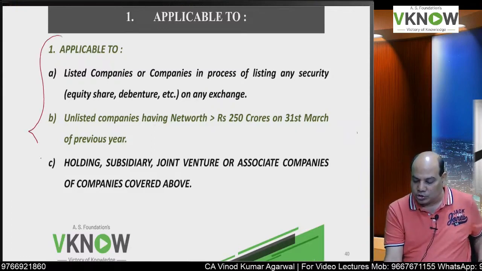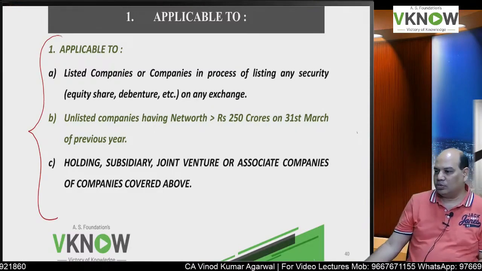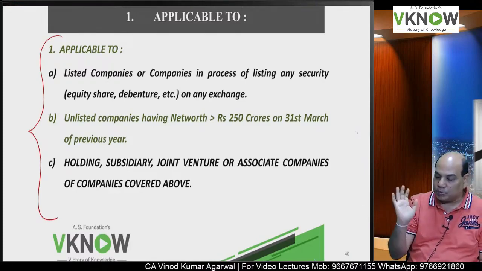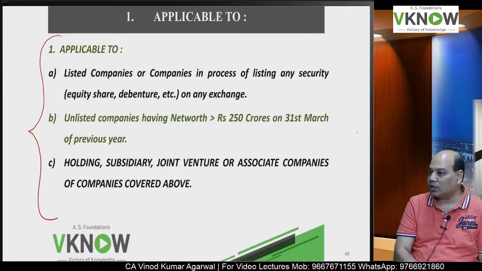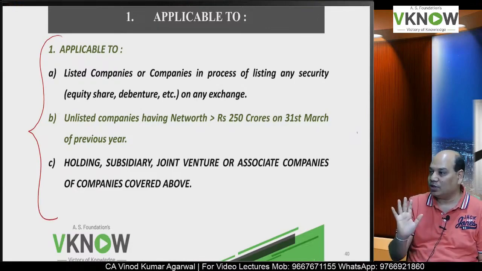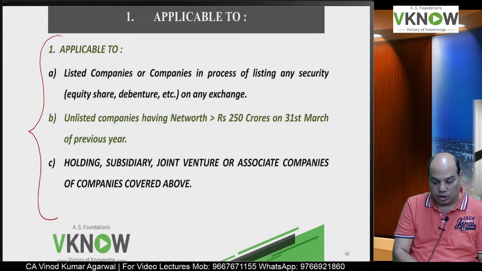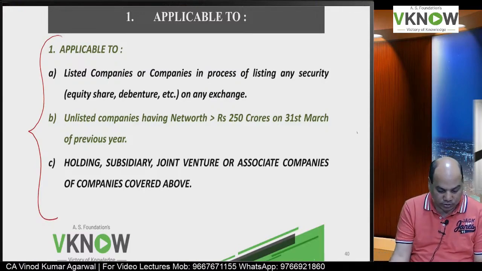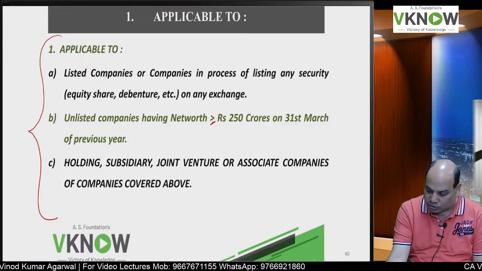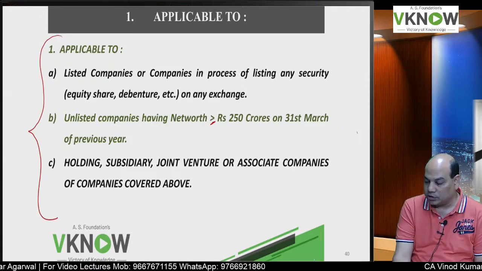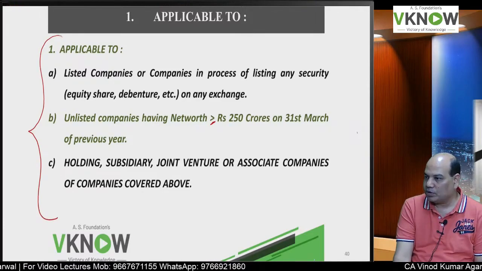So in short, I will remember as on date. Really speaking, only this much should be given in the notes, that as on date listed companies or in the process of listing any security, whether it is a debt or equity on any exchange, whether India or outside India, and unlisted companies whose net worth is greater than or equal to 250 crore on the 31st March of the previous year.